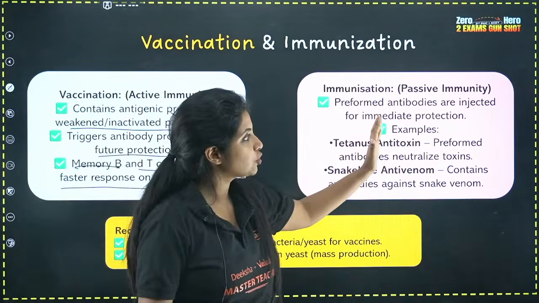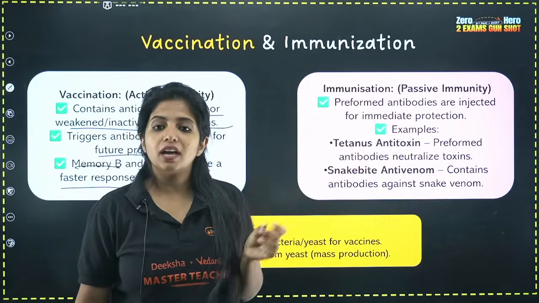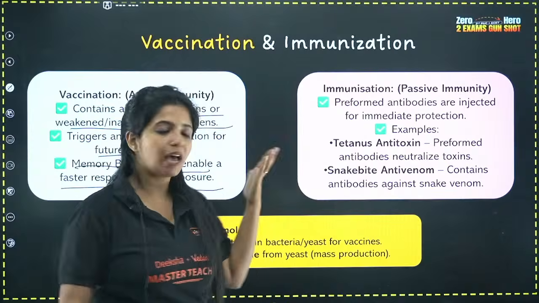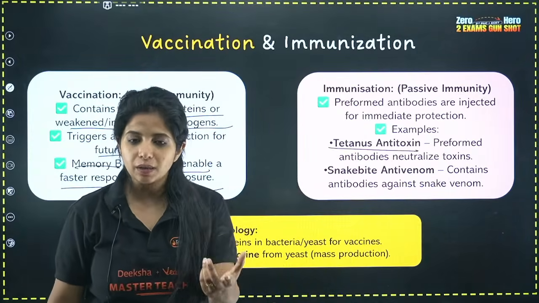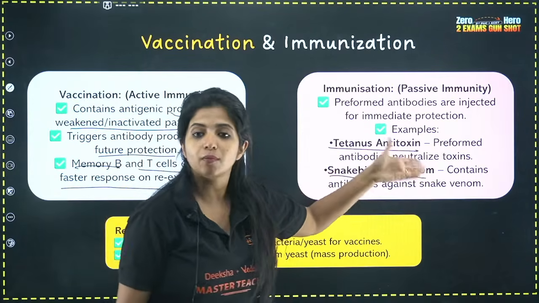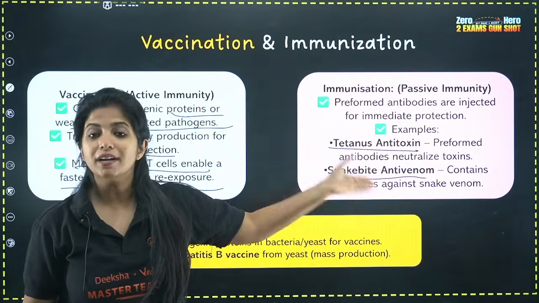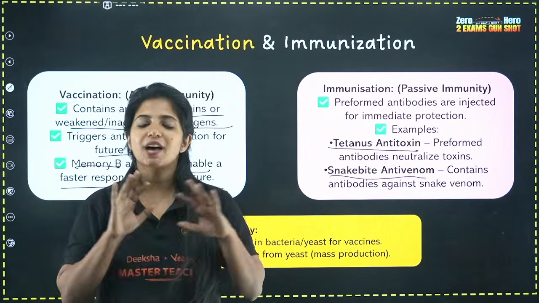What is this? It is also known as passive immunization, where again you are giving ready-made antibodies. Example is what? Tetanus antitoxin. In tetanus antitoxin, you are having ready-made antibodies against tetanus, which is a bacteria, and snake bite antivenom also, my dear children, will be having ready-made antibodies against the snake bite. Got it? So that is how it works.